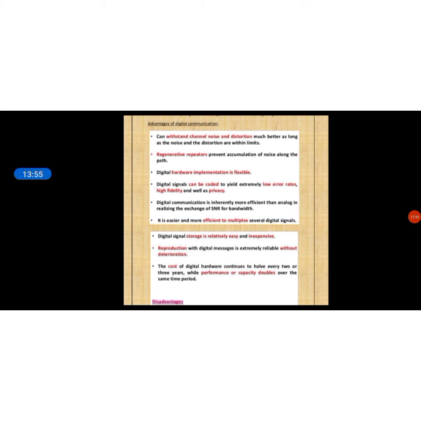So we can reconfigure easily, right? And also we will be providing software algorithms. Based on the software algorithm, we can easily remodify the concept and reconstruct the system. Digital signals can be coded to yield extremely low error rate and high fidelity. Fidelity means reliability of the signal as well as privacy.